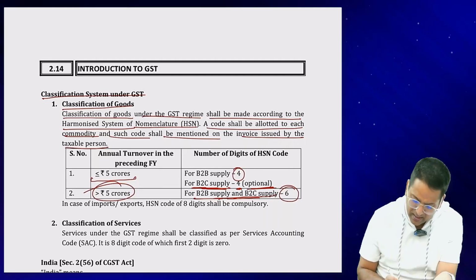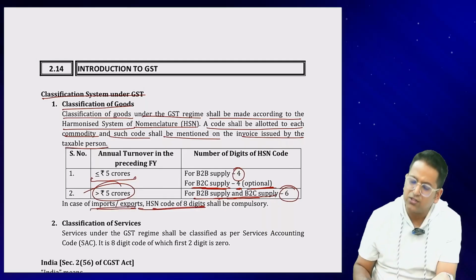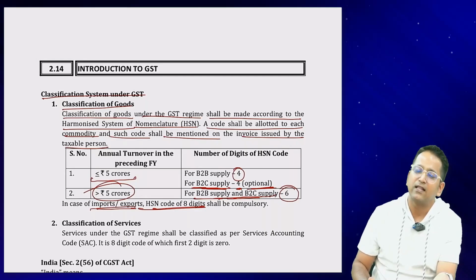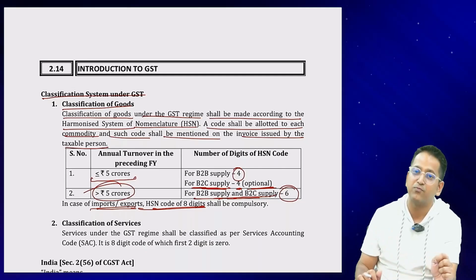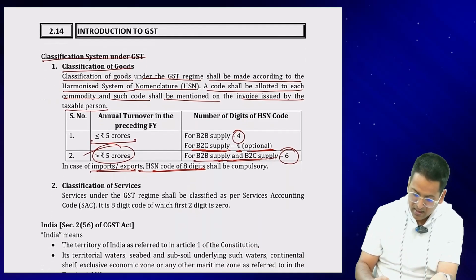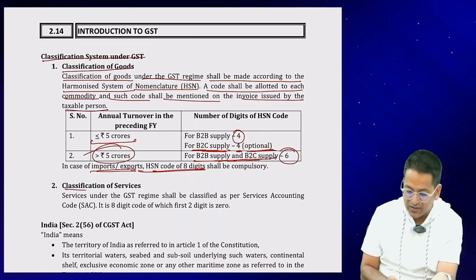In import-export, it is mentioned that the complete 8-digit HSN code is compulsory. Will you remember? These are all important points. These can all be asked in the form of MCQs, right? Now coming to classification of service.